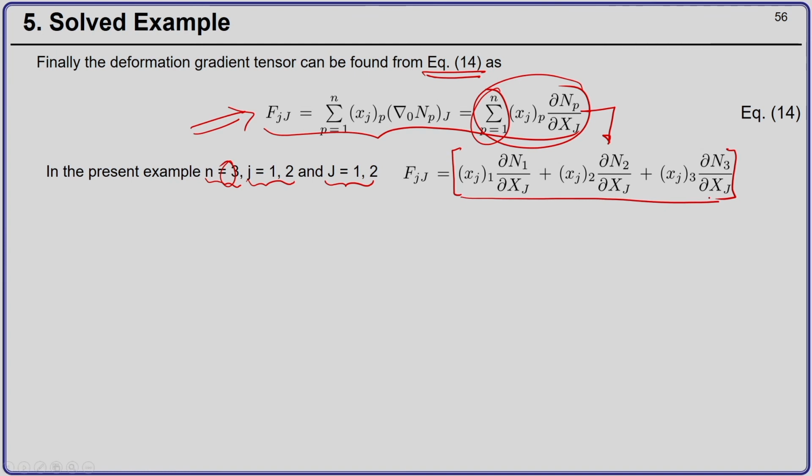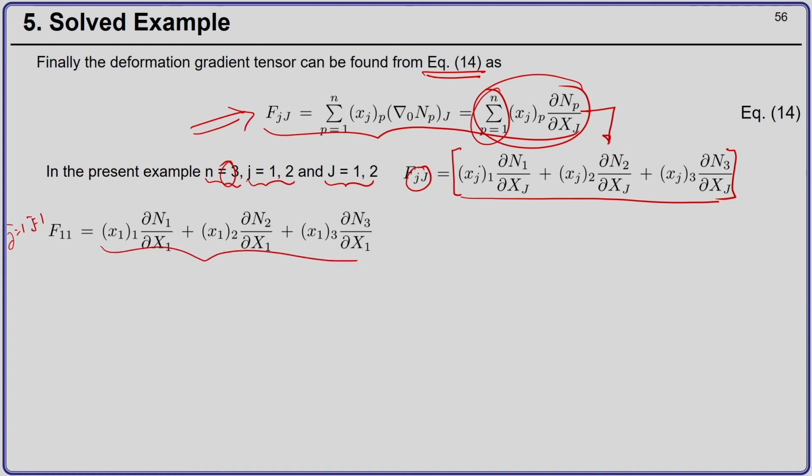Using different values of j and J, I can compute the different components of the deformation gradient tensor. Let us say I put small j as 1 and capital J as 1, this is my expression.